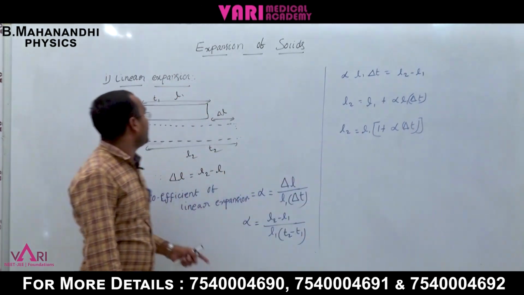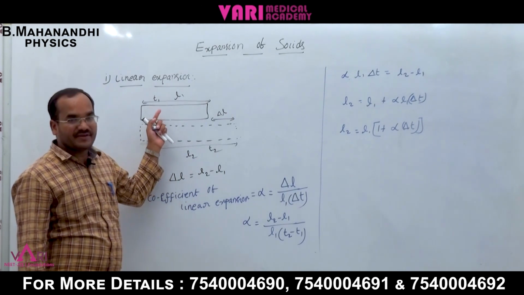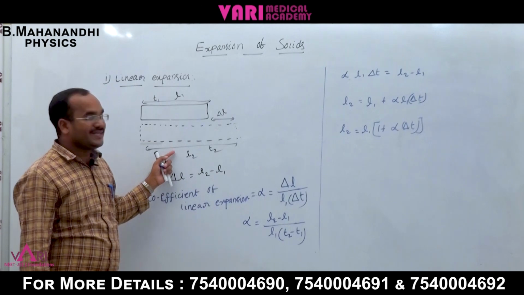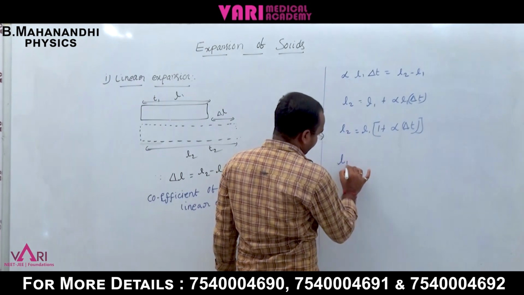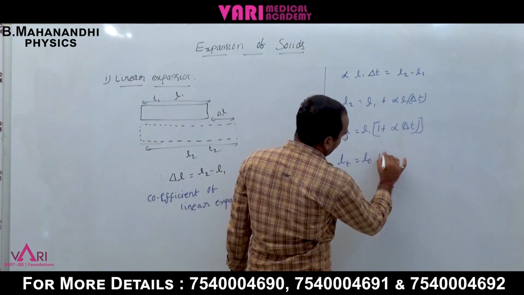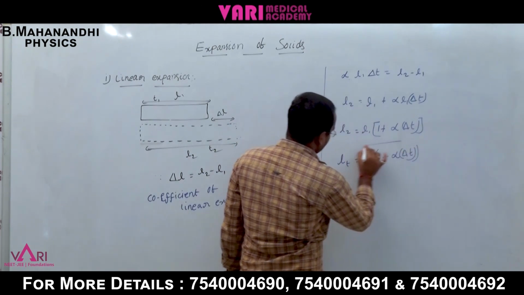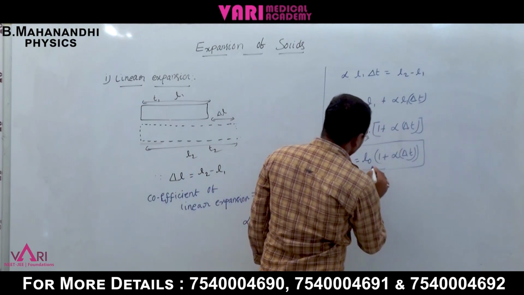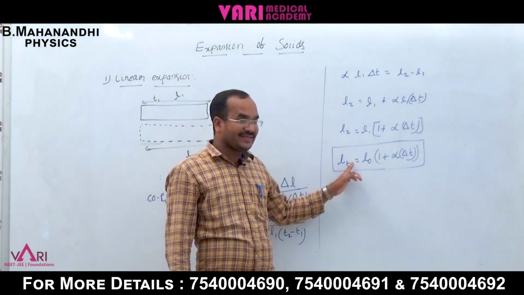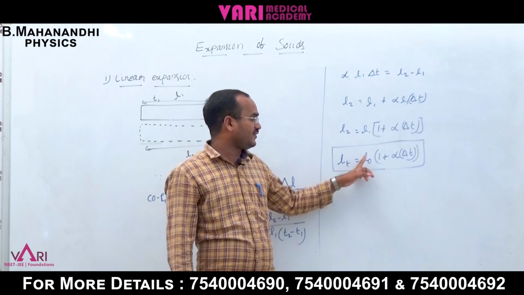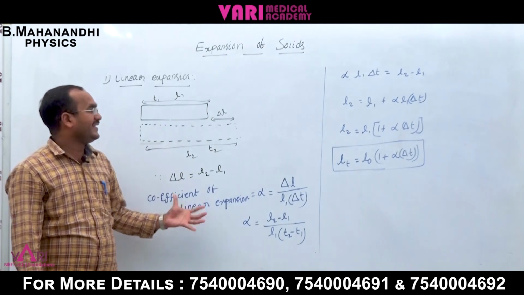L1 is the initial length at the initial temperature, and L2 is the length after heat is applied, which is Lt. So Lt is equal to L naught into 1 plus alpha del T. If a temperature change is applied, the total length is equal to the original length into 1 plus alpha del T, where alpha is the coefficient of linear expansion.